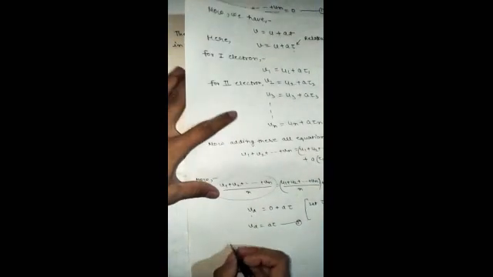But from equation 4, putting the value of a, Vd is equal to minus eE upon m times tau.